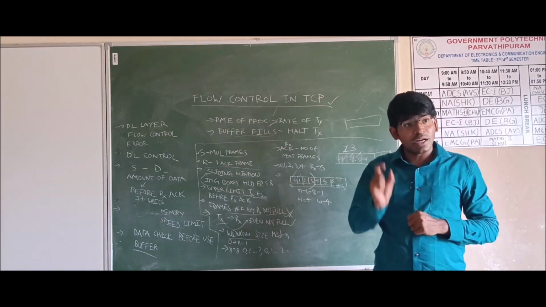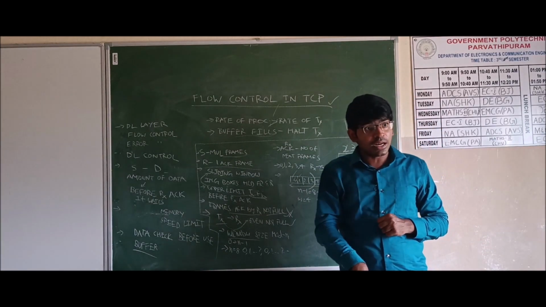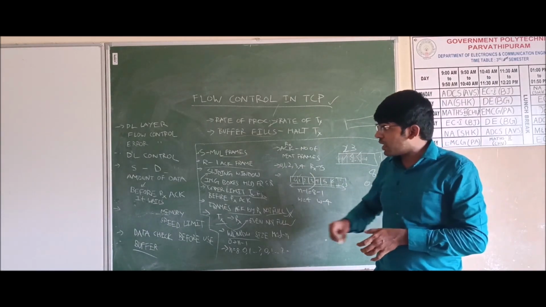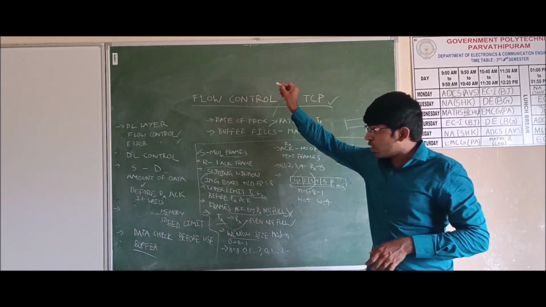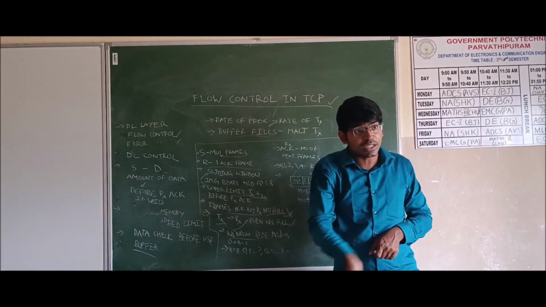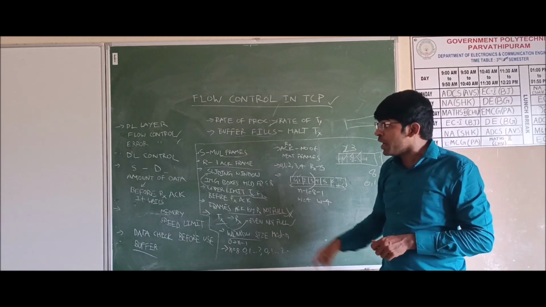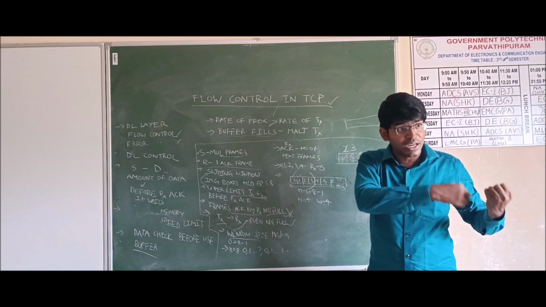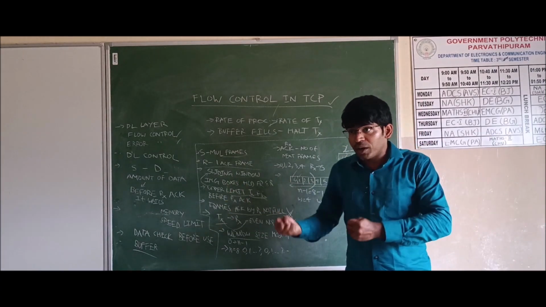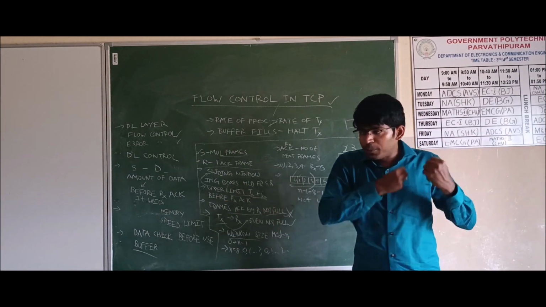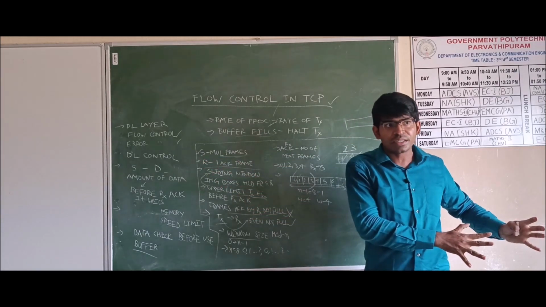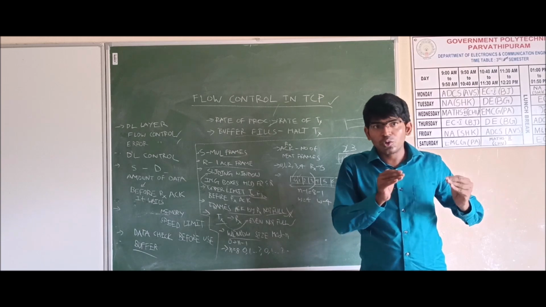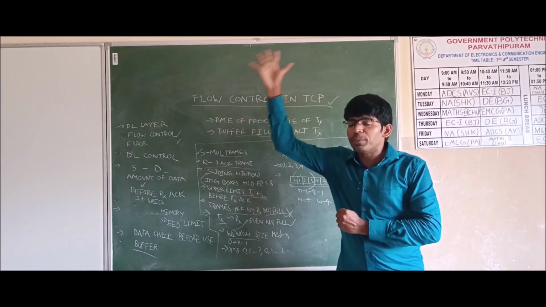So we have discussed this in the data link layer. Because we are discussing the data link layer, we are discussing the format of the frames, and these two terminologies, flow control and error control. Error control we already discussed. Here we are discussing flow control. In flow control, we are discussing the flow from the source to the destination. The source is sending the frames. Whatever number of frames it is receiving, it immediately sends them. It is not waiting to receive all the frames.